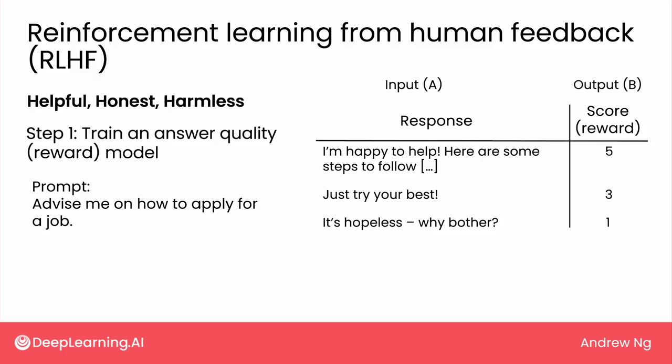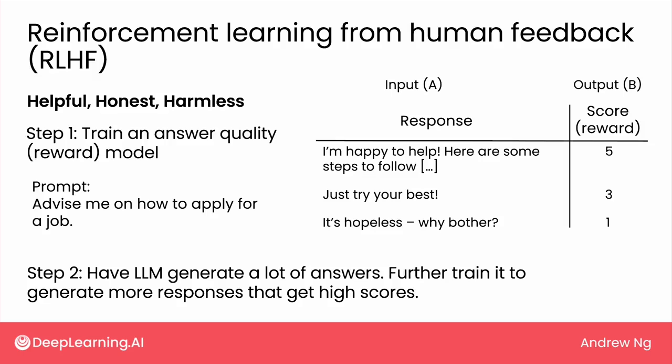The second step of this RLHF process is to then have the LLM continue to generate a lot of answers to a lot of different prompts. And we now have this AI model to automatically score every single response that the LLM has generated. And this can be used to tune the LLM to generate more responses that get higher scores.